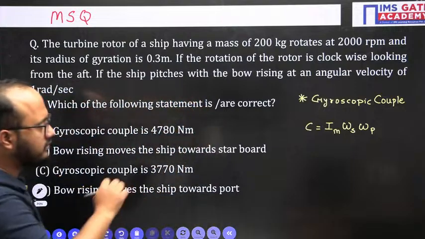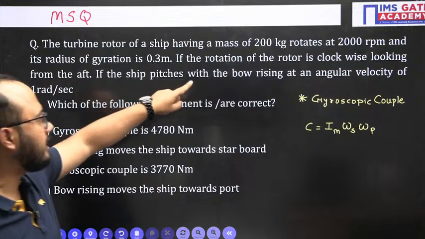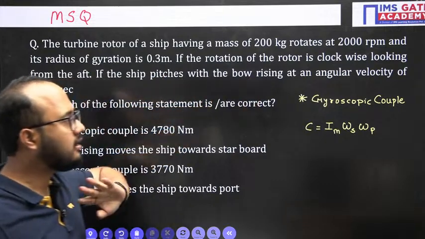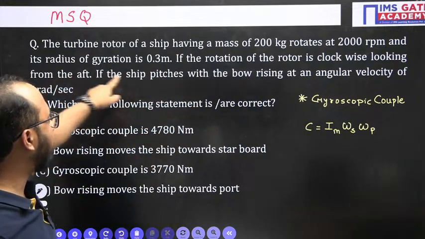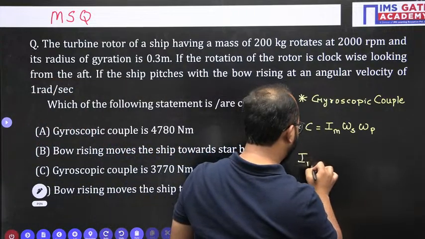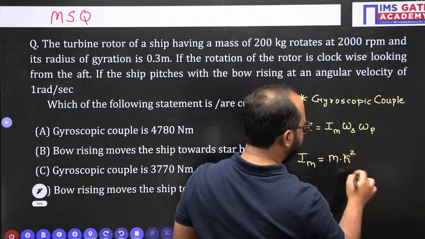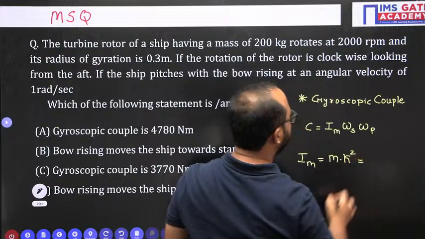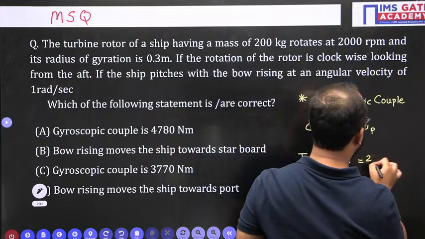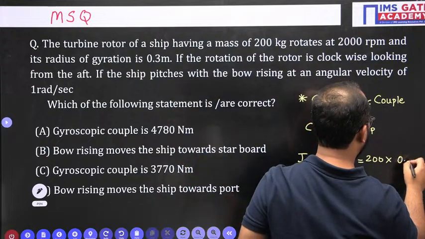Okay, now see, the mass moment of inertia. The turbine rotor of a ship has a mass of 200 kg, rotates at 2000 rpm, and the radius of gyration is given. Whenever radius of gyration is given, how will you calculate mass moment of inertia? I equals m k square. The mass given is 200 kg multiplied by radius of gyration 0.3 squared.